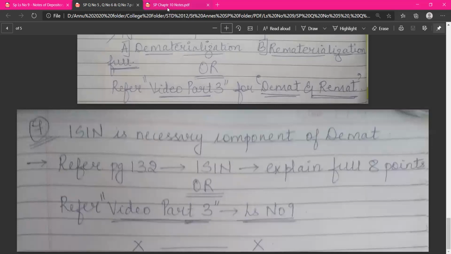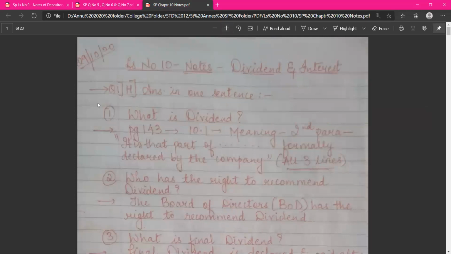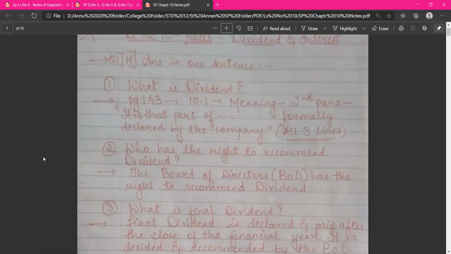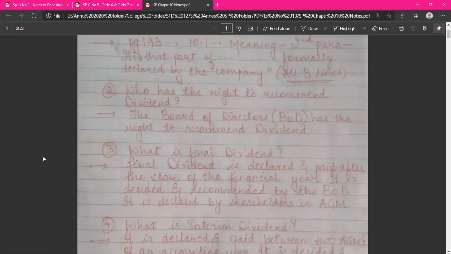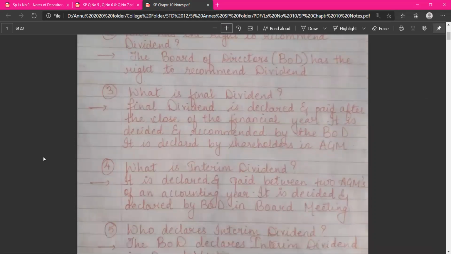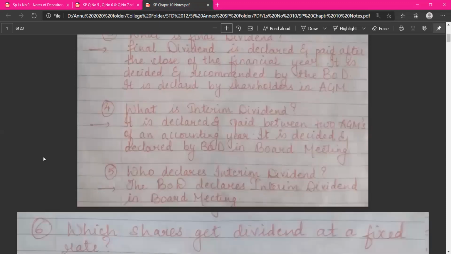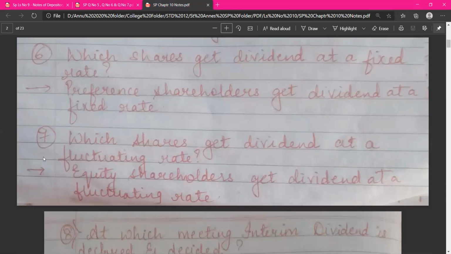Now the next, we are continuing with the notes of chapter number 10 of your secretarial practice, dividend and interest. So again, no objectives, only question answers, starting with question number 1H, answer in one sentence. So as you can see, what is dividend? Who has the right to recommend the dividend? What is called as final dividend? Everything I have uploaded like this. So you can just go through this. And accordingly, you can mark in your textbook or write it down, write and practice.